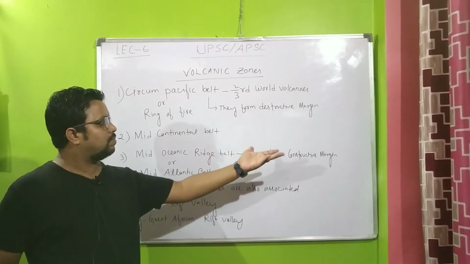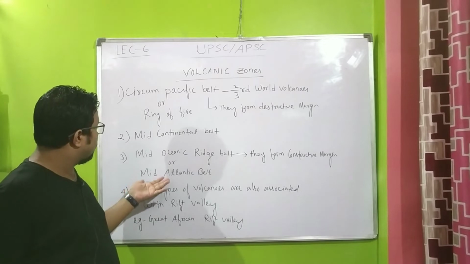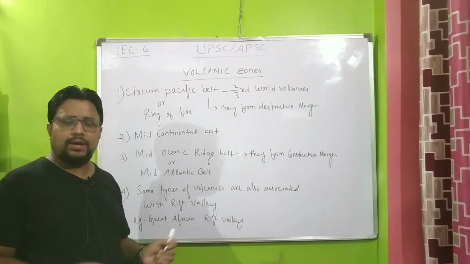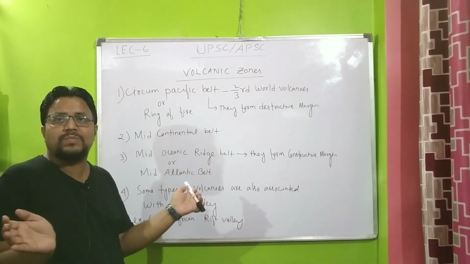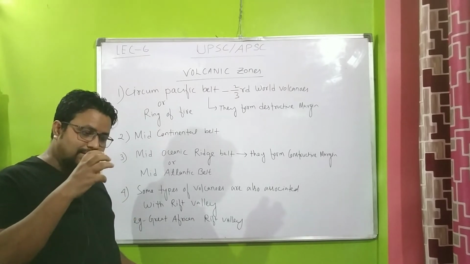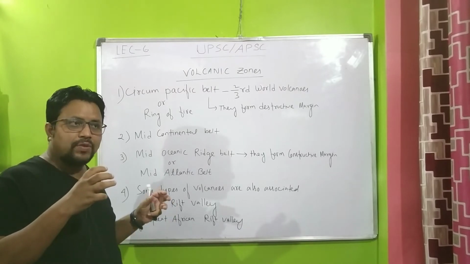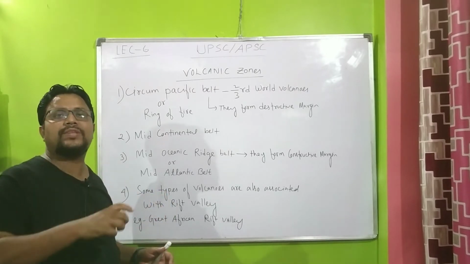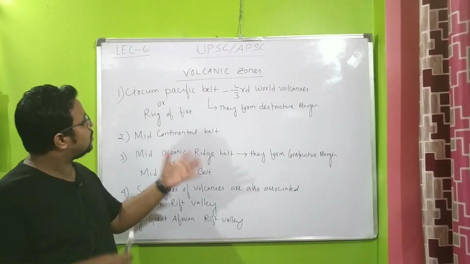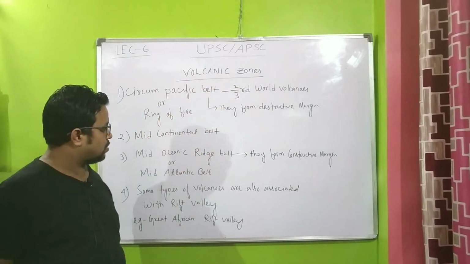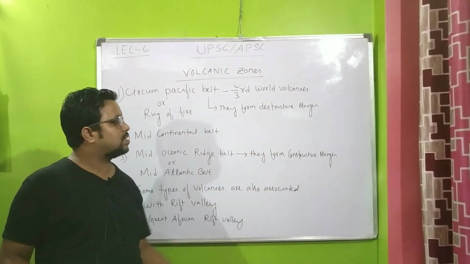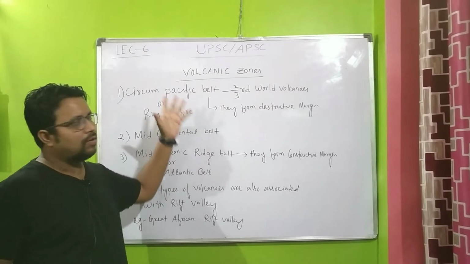Next, the mid-oceanic ridge belt. They form constructive margin. They are also called the Mid-Atlantic belt. Constructive margin means when two oceanic plates move away from each other, thereby creating a vacancy. So the magma will run from other places and try to fill up that vacancy. Now this availability of magma is the cause of volcanic eruption.